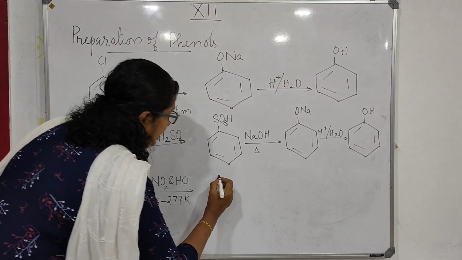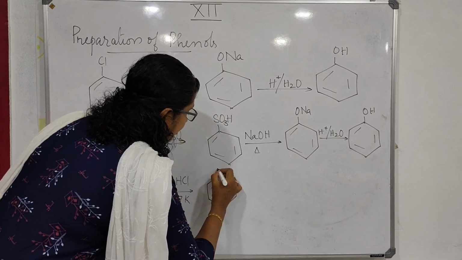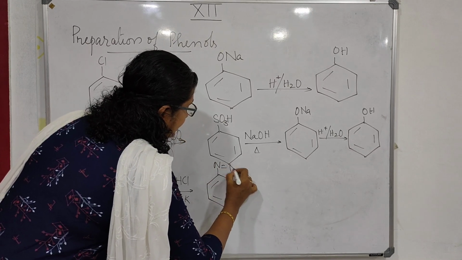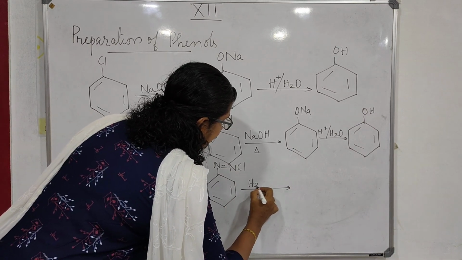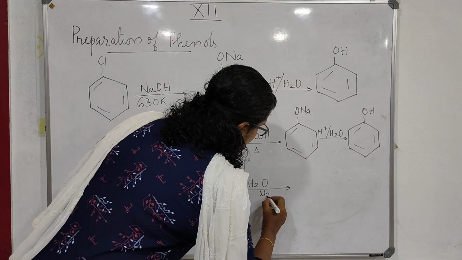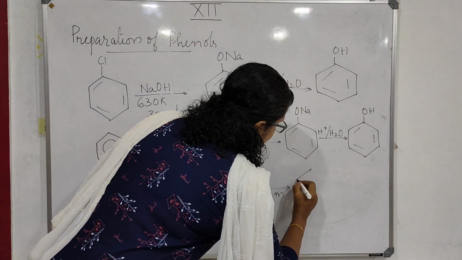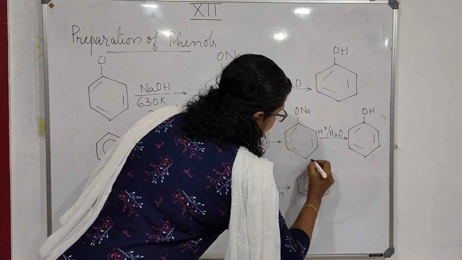You will get benzene diazonium chloride, N double bond NCl, which is then warmed with water. You will get phenol. This is another method.